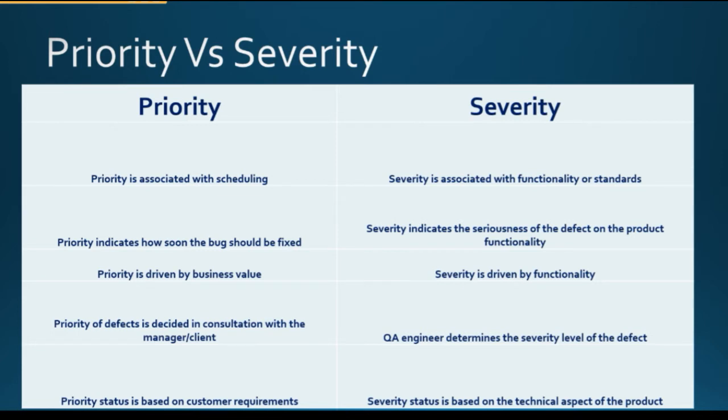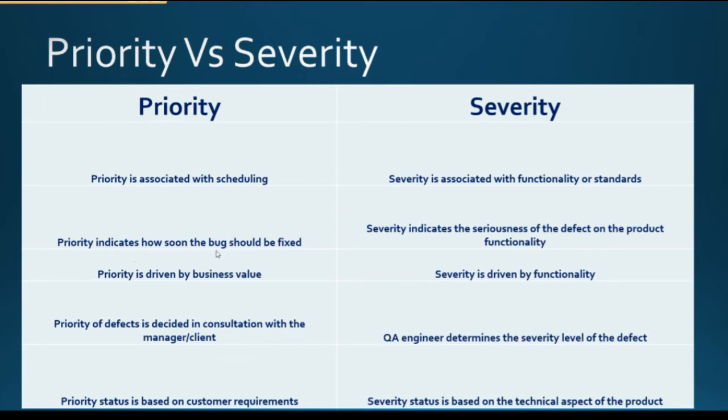So we can compare here priority versus severity. The first point is that priority is associated with scheduling, like when we need to fix the bug. If this bug is really important and is impacting our business, then as soon as we find the bug we need to fix it. Severity is associated with functionality or standard. Suppose we have a submit button and when we click it, it is not working properly. That means the severity of that functionality is high, because it is not working as per the expected result.